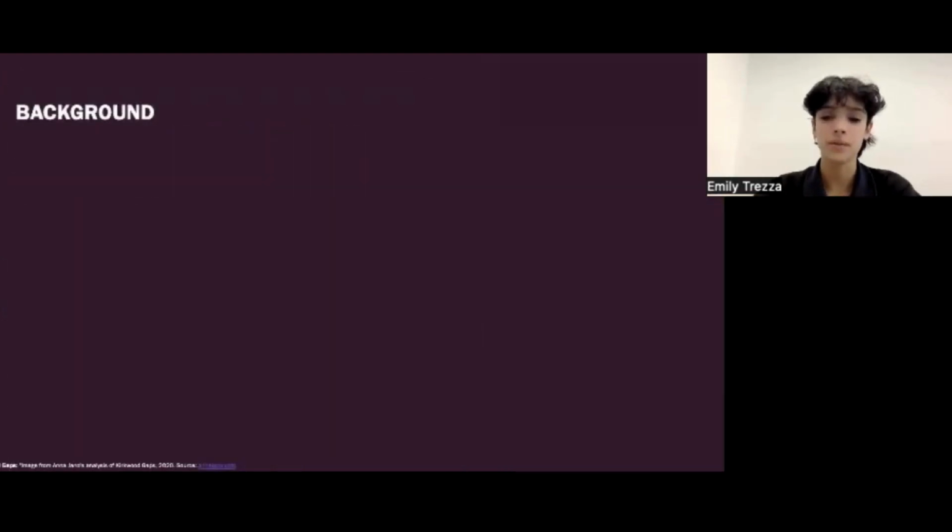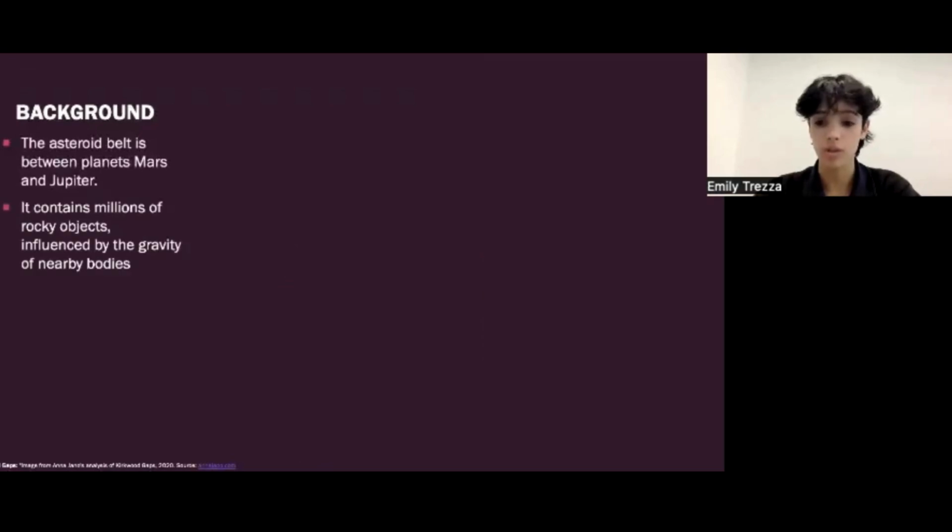So, some background. The asteroid belt lies between Mars and Jupiter and contains millions of rocky objects. These objects are influenced by the gravity of nearby planets, particularly Jupiter. Now, an important concept of this presentation is orbital resonances.